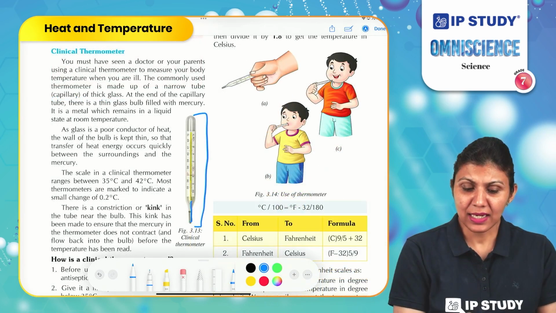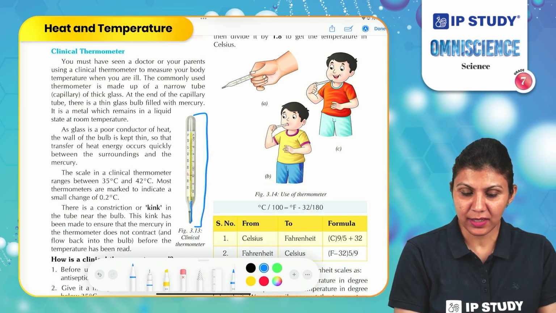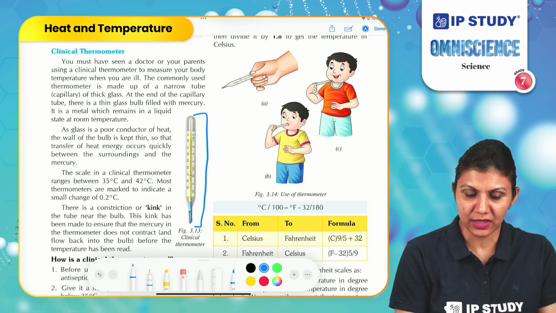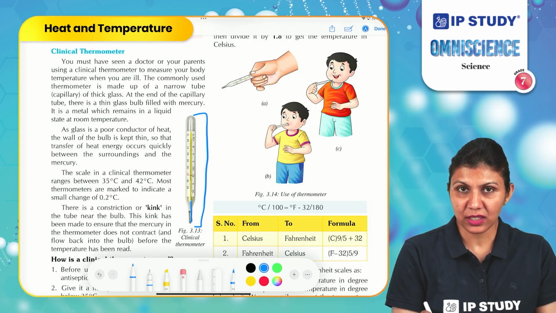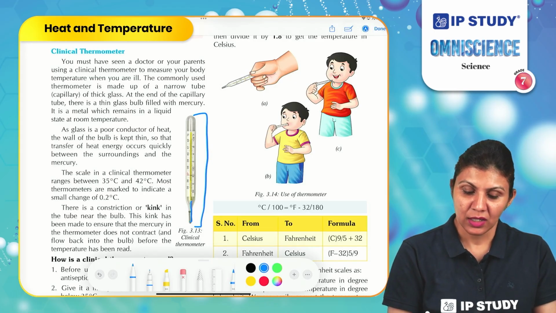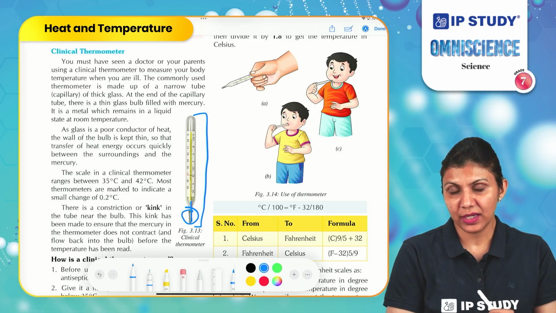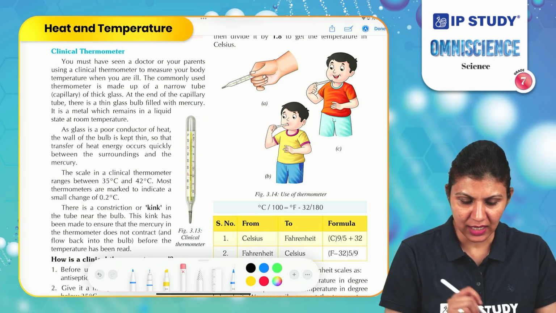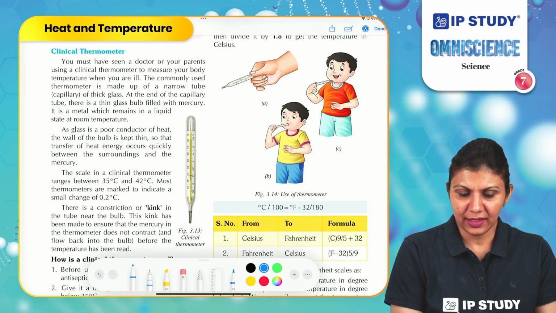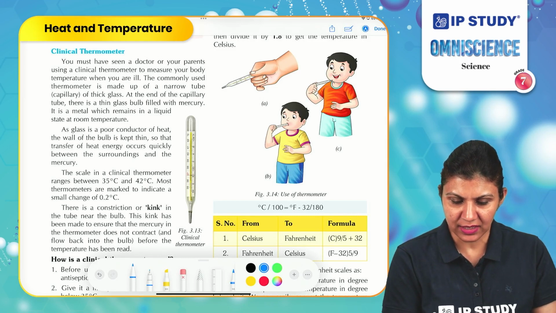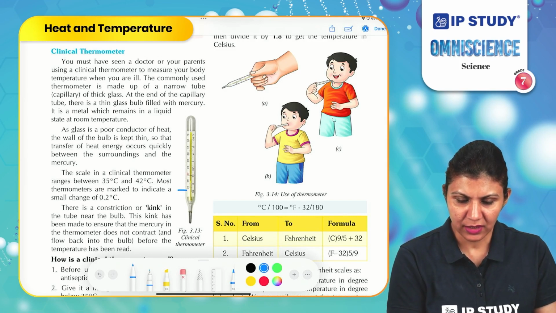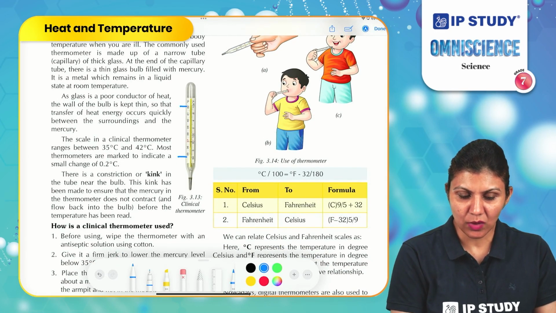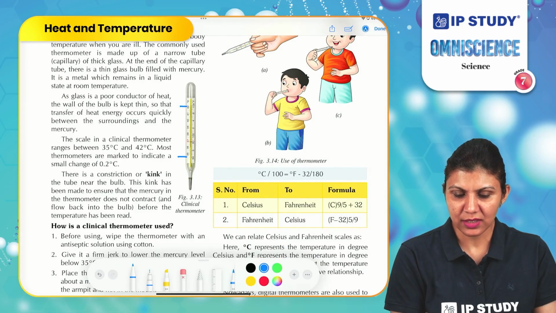As glass is a poor conductor of heat, the wall of the bulb is kept thin so that the transfer of heat energy occurs quickly between the surroundings and the mercury. If we used a thick layer of glass to make this thermometer, it would not help us absorb the heat from any body and it would not give us any reading. So we are using thin glass here. The scale in a clinical thermometer ranges between 35 degrees Celsius and 42 degrees Celsius. Most thermometers are marked to indicate a small change such as 0.2 degrees Celsius.